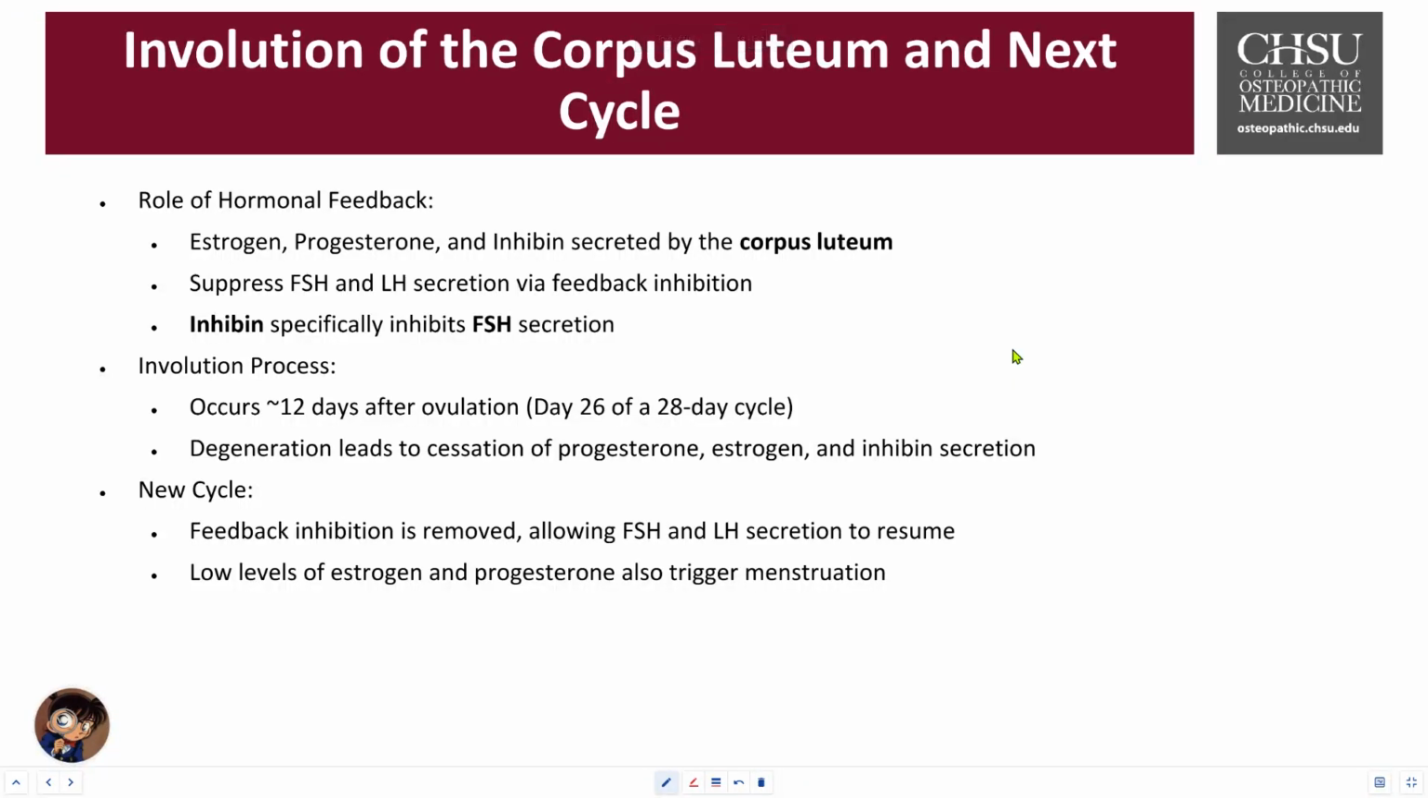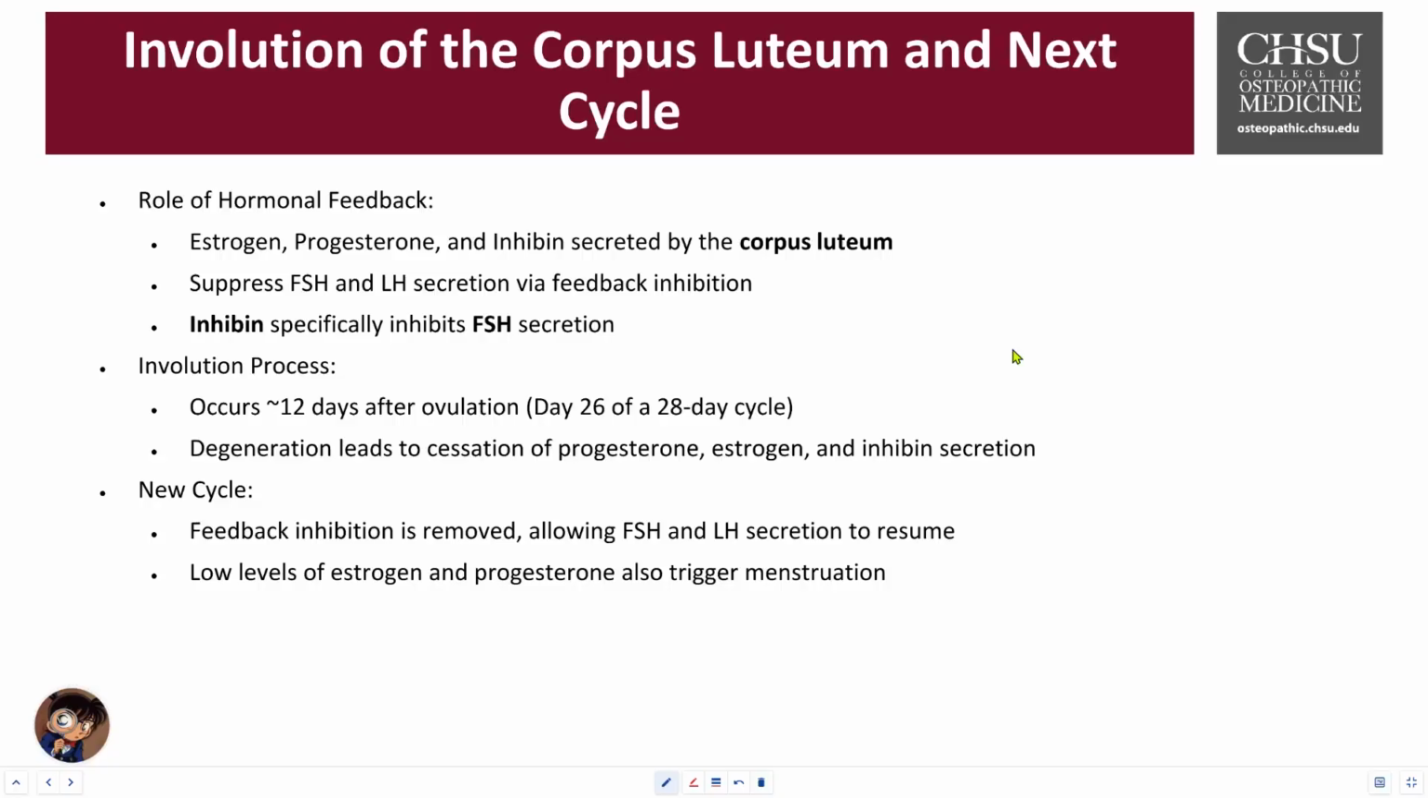So, the role of the hormonal feedback and the cycle regulation. The corpus luteum secretes the following hormones: estrogen, progesterone, and also inhibin during that luteal phase. These hormones play a critical role in suppressing further ovarian activity by creating this negative feedback. Progesterone and estrogen first inhibit the secretion of FSH and LH, preventing any development of new follicles during that luteal phase. The inhibin is a hormone that specifically targets the inhibition of FSH secretion. This ensures that follicular growth gets suppressed.